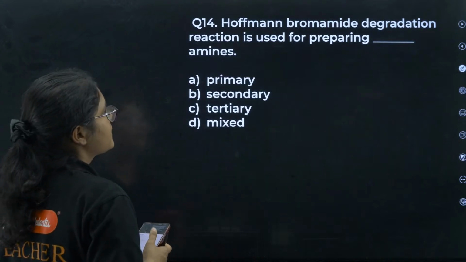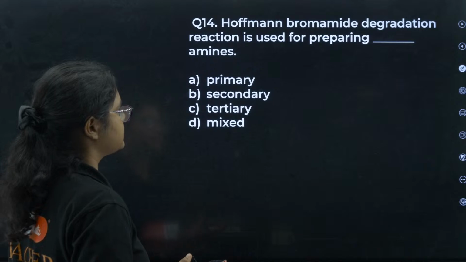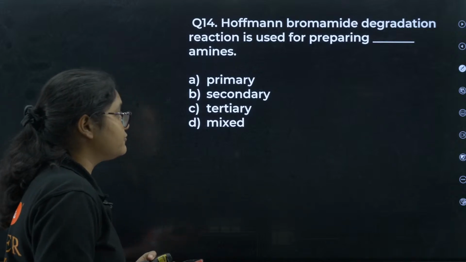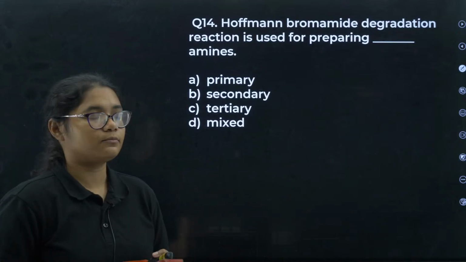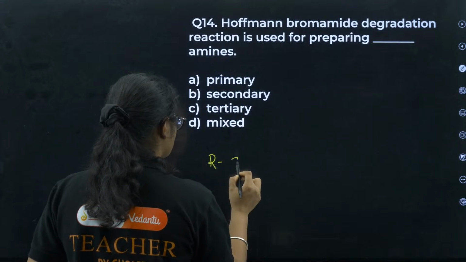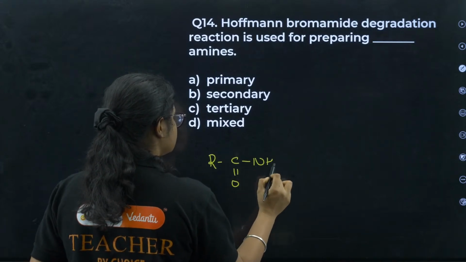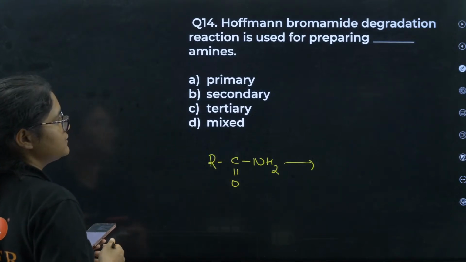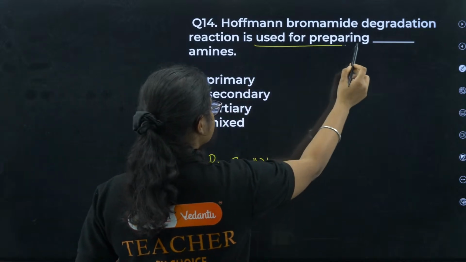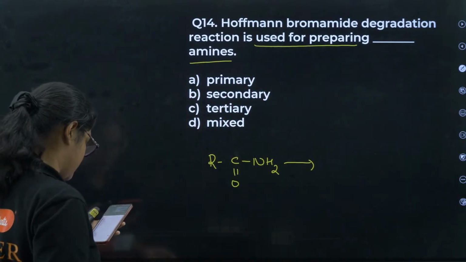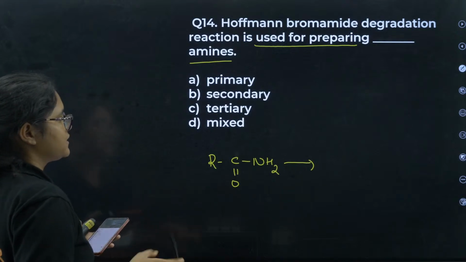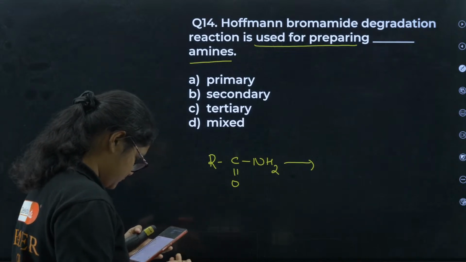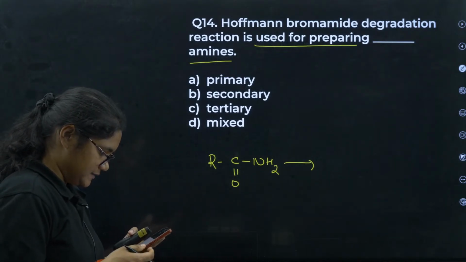Okay, next question. Hoffmann bromamide degradation reaction is used for preparing dash amines. What type of amines can be prepared from Hoffmann bromamide degradation? If you remember, Hoffmann bromamide degradation reaction we have discussed so many times, right? So it is primary, secondary, tertiary or mixed amines. Yes, students, let's move.